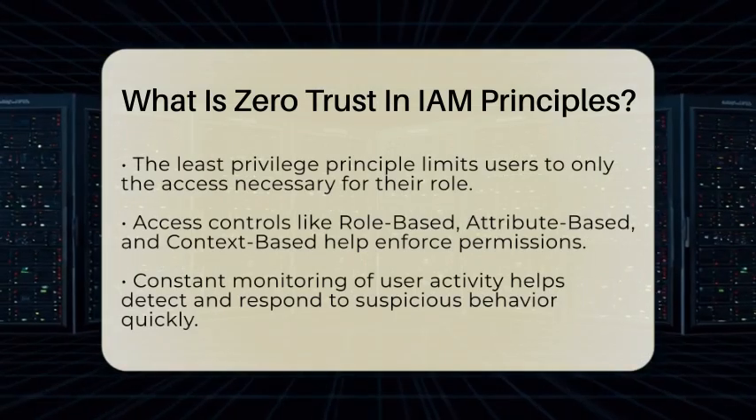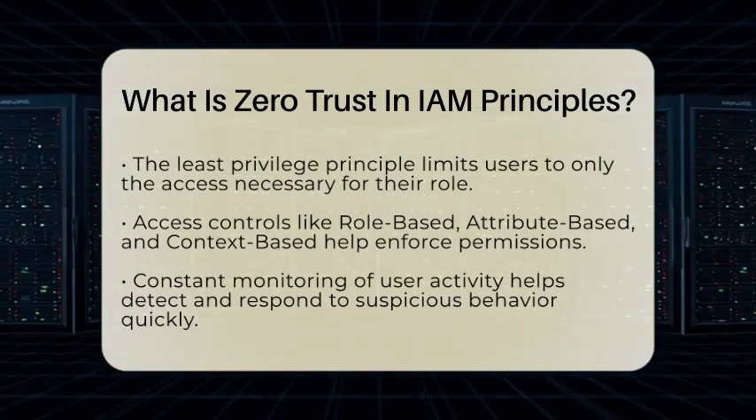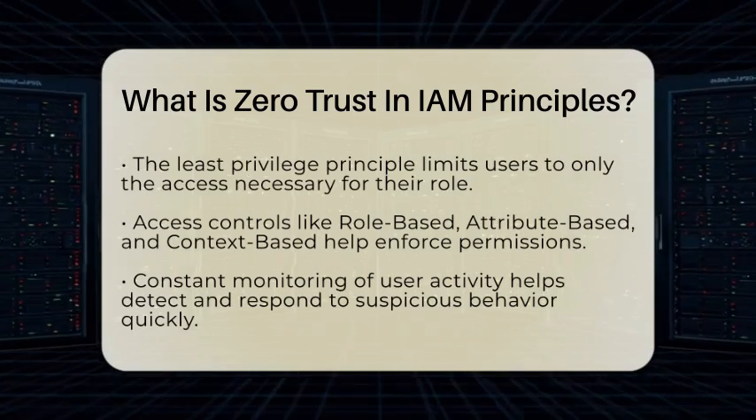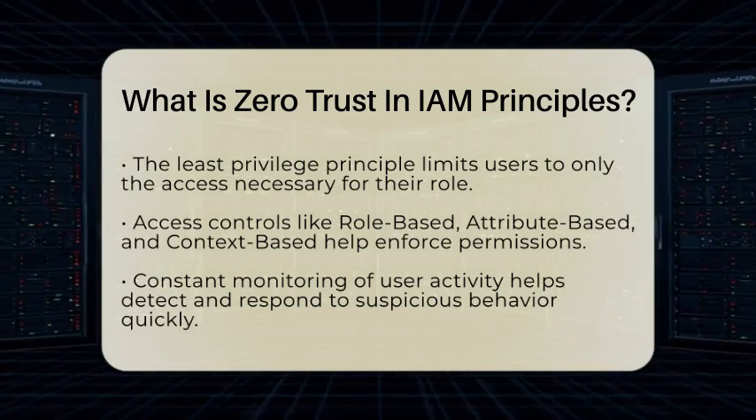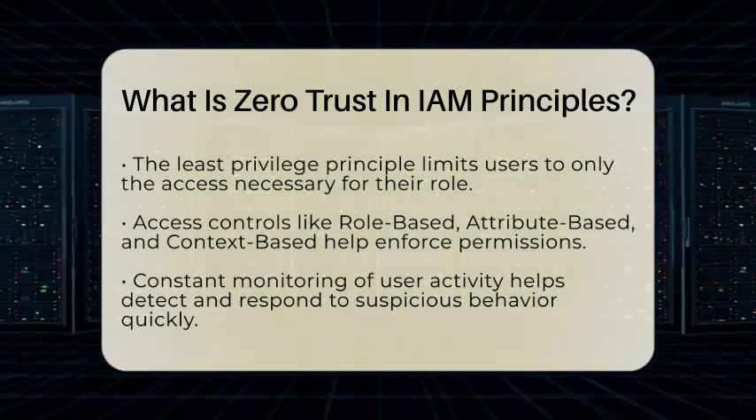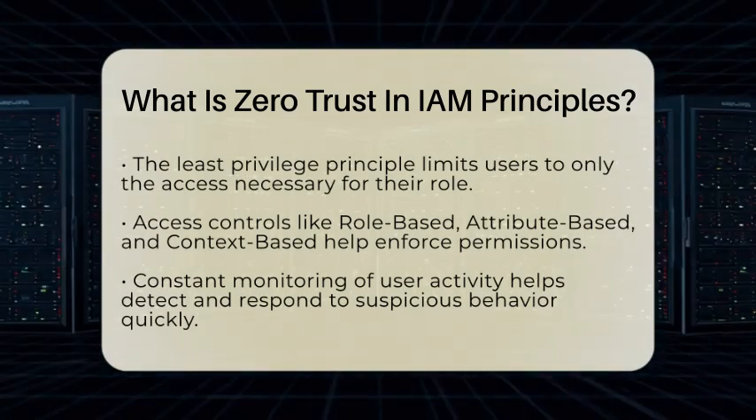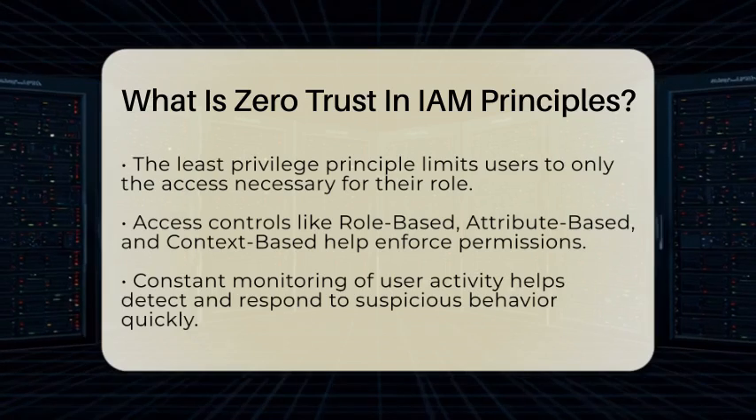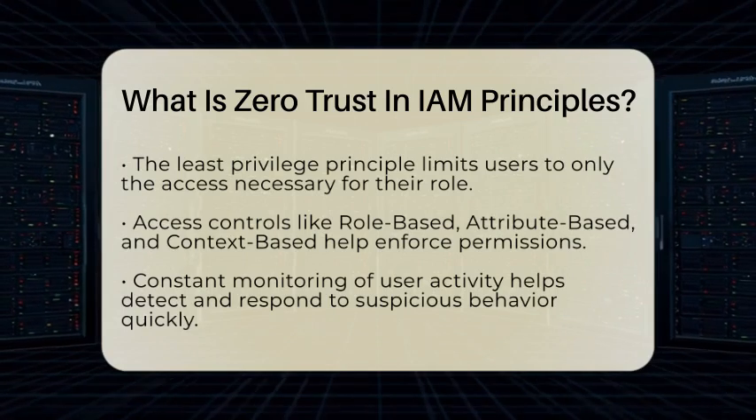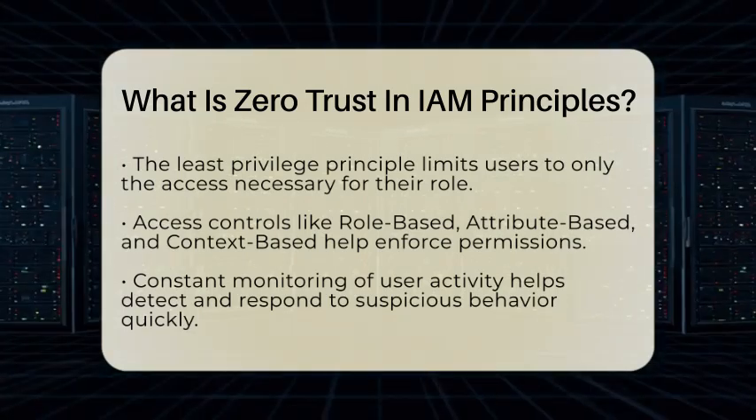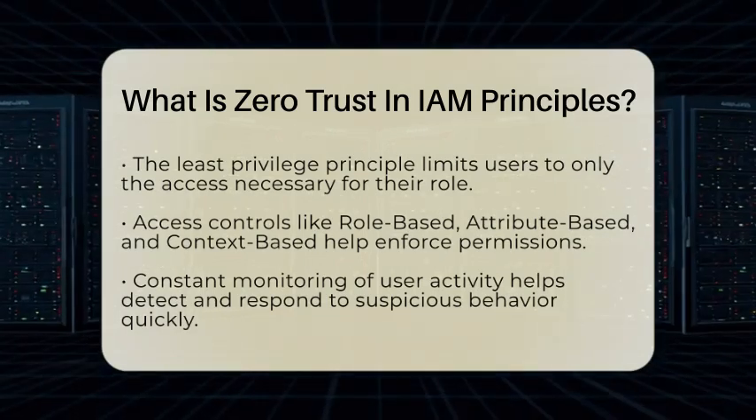Zero trust also uses strict rules to give only the minimum access needed to do a job. This is called the least privilege principle. For example, if someone only needs to see customer data, they shouldn't be able to change system settings. Access controls like role-based access control, attribute-based access control, and context-based access control help set these permissions. They make sure users only see what they're allowed to see, based on their role, the device they're using, or where they are.